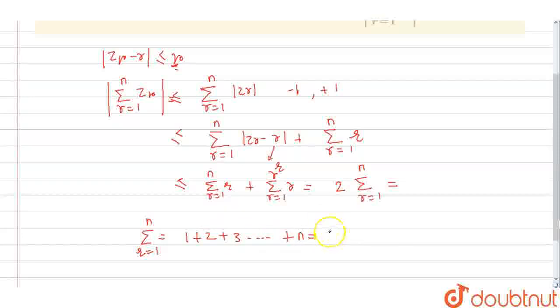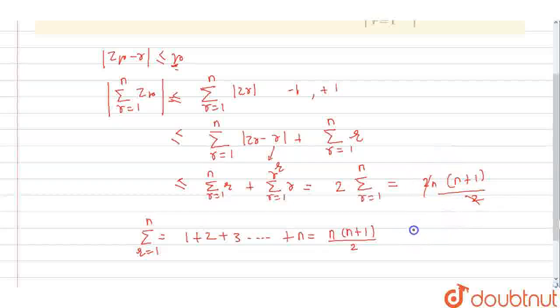We know that the value of this is n into n plus 1 by 2. So here, if we calculate this, we have twice n into n plus 1 divided by 2, right, students?